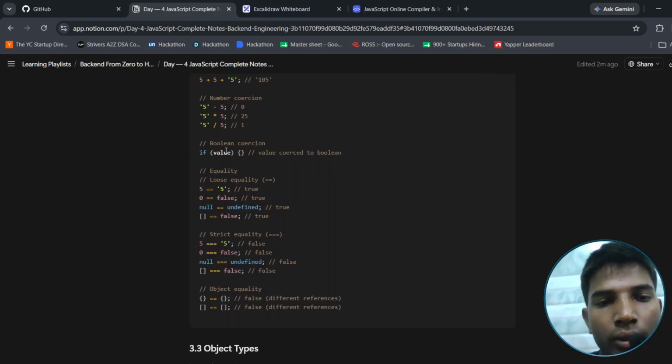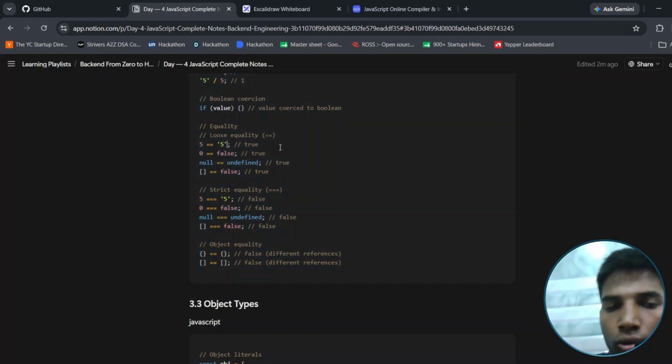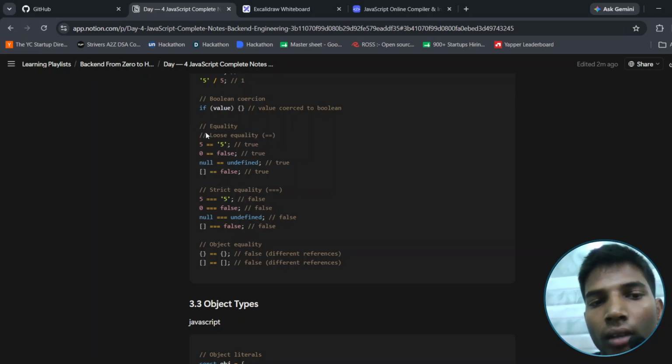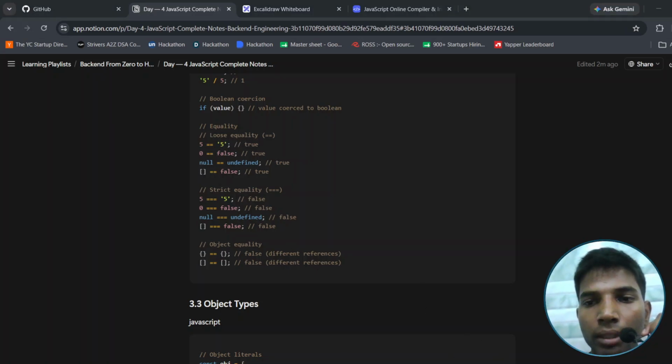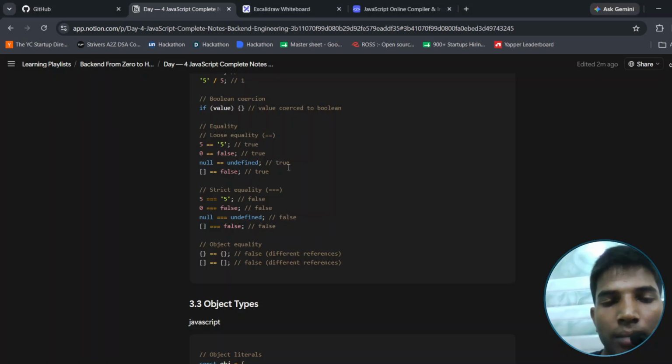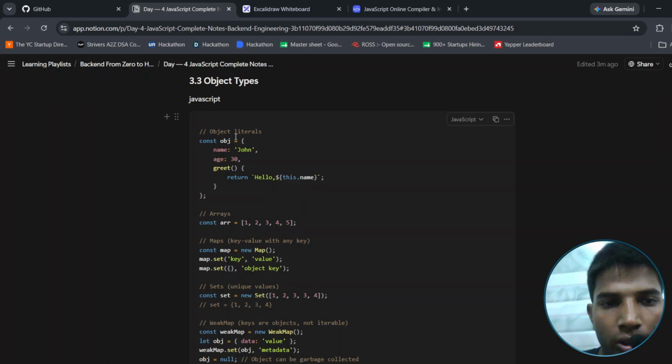Okay, boolean coercion: if a value is converted to boolean equality, this true will give you true. Loose equality: double equals does not check the type, but triple equals checks the type. That's the basic difference between double equals and triple equals. Zero equals false, that means true. Null equals undefined is also true. You can see all the other examples.